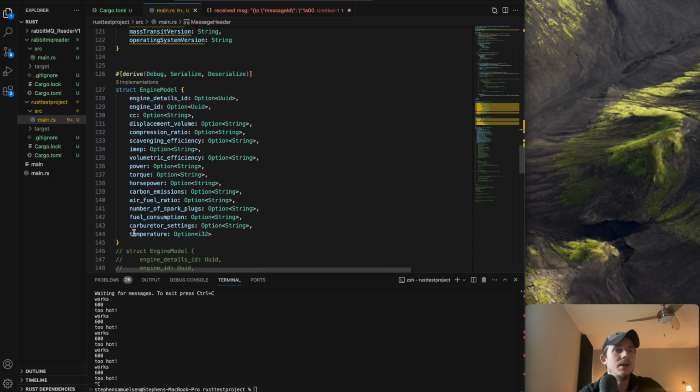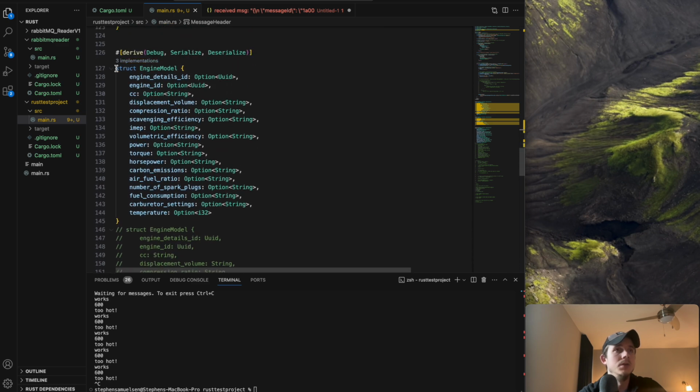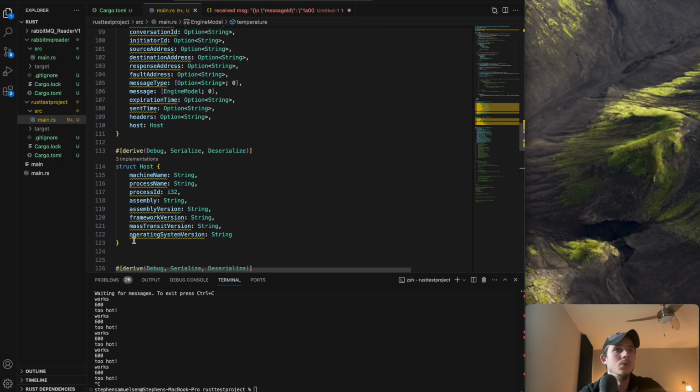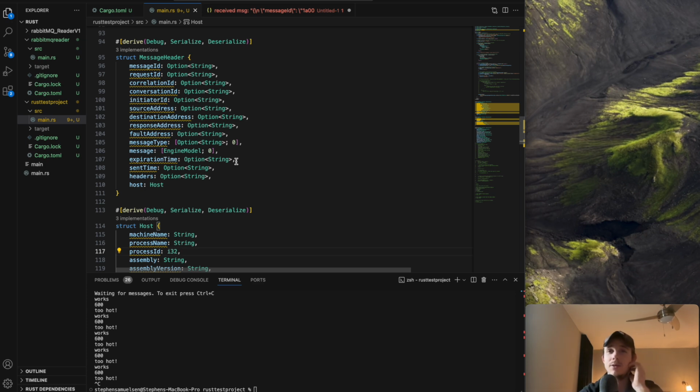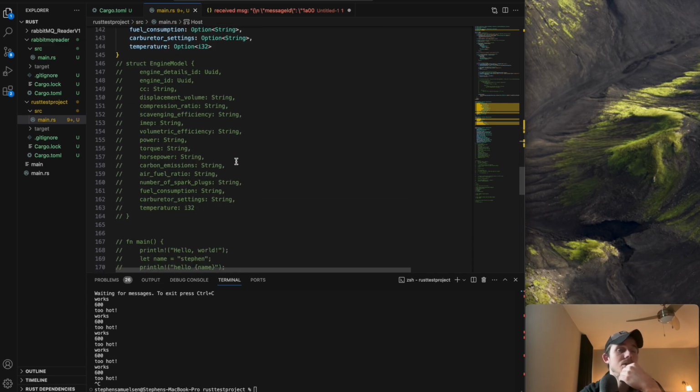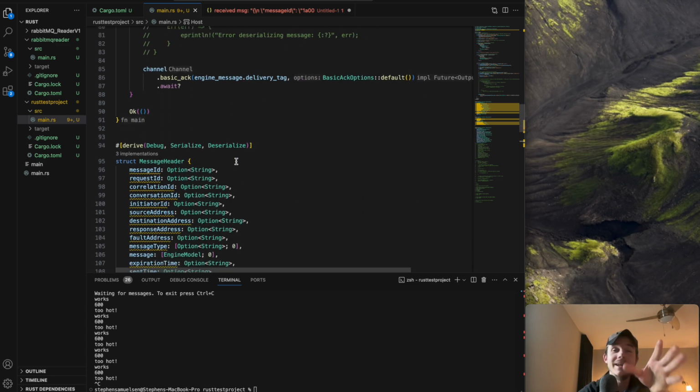In the message object, for me, is this engine model. So this has all the information that I actually want to consume, and then it has another one for host. I tried making the type that it would deserialize into, because this is what I would do in C#, right? You would have a type, you provide the type to whatever deserializer you're going to use, and it would just do it. It's not overly complex in C#. But for whatever reason, that just was not working.